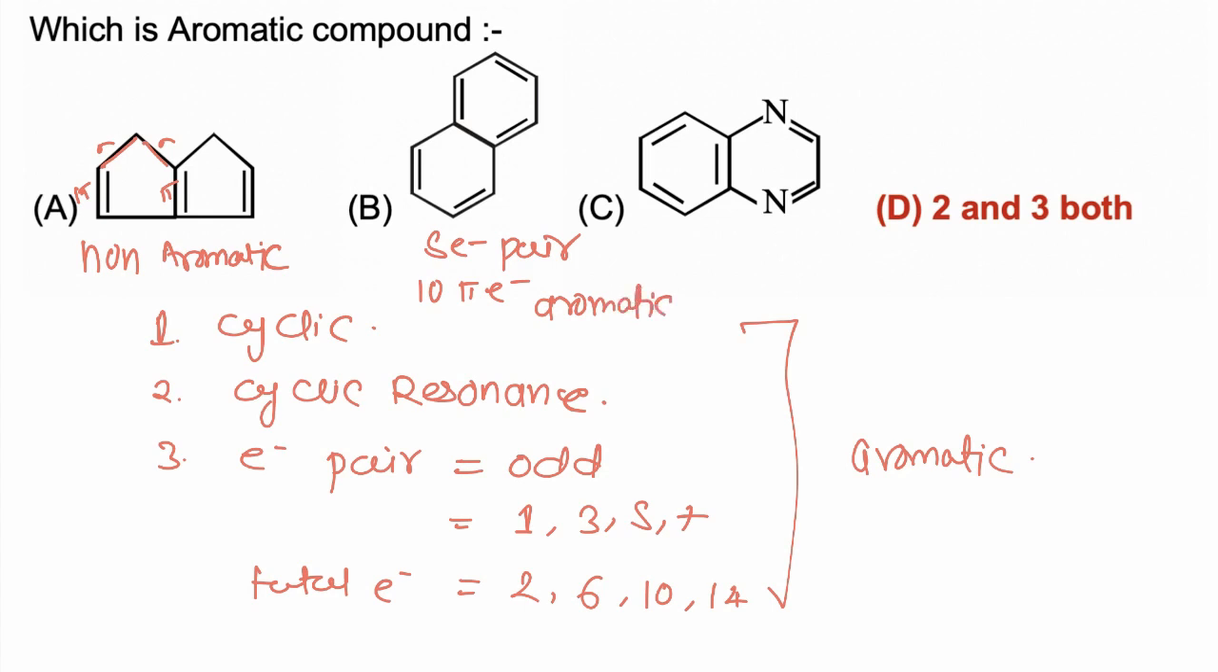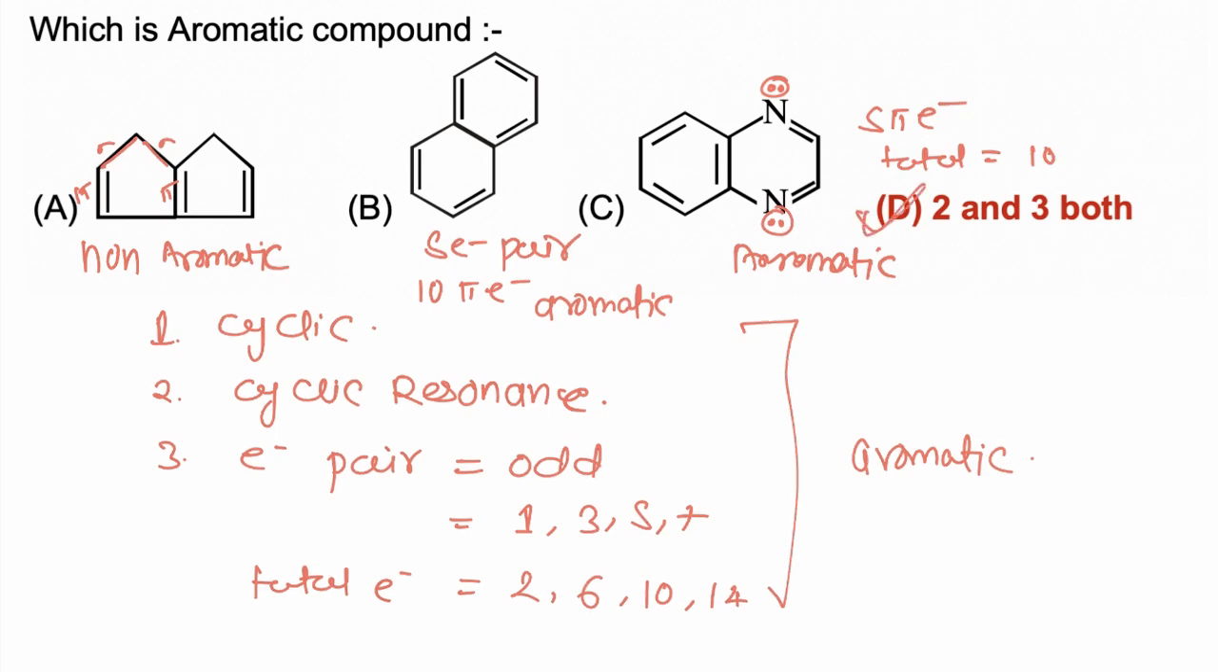Now in the third case, nitrogen also has a lone pair, but this lone pair is not involved in resonance, so it is not counted as pi electrons. Now the molecule has a total of 3 and 2, that is 5 pi electron pairs, so an odd number of electron pairs, or a total of 10 electrons, is present. So this molecule is also aromatic, and hence B and C are aromatic in nature,